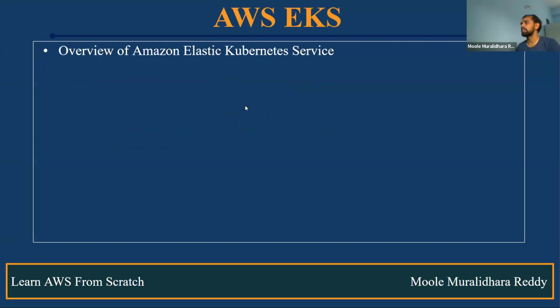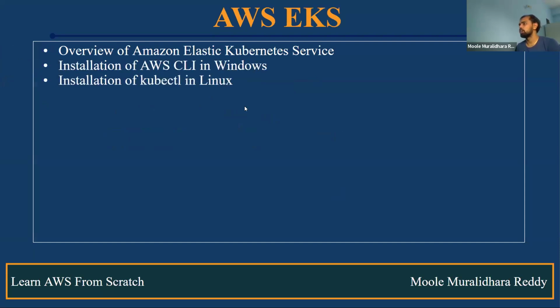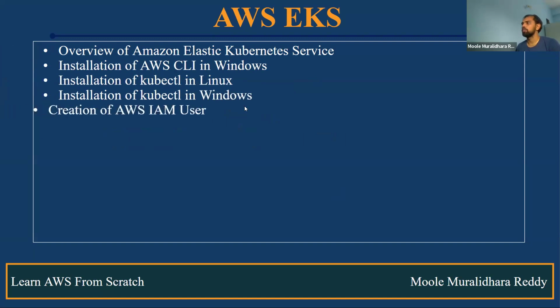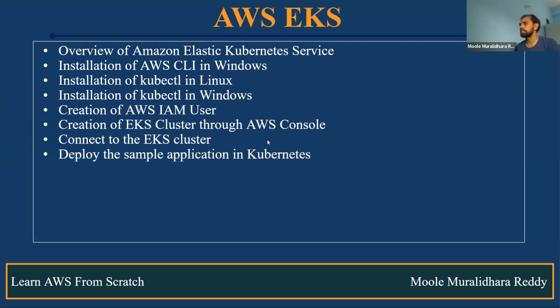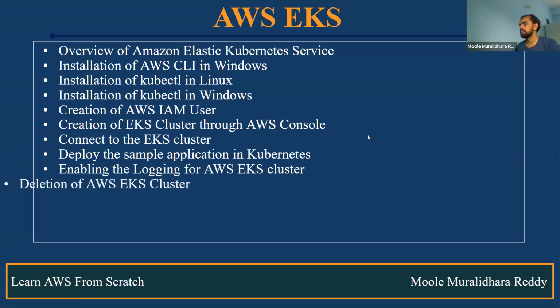The next one is EKS. What is EKS? Overview of EKS. How do we install AWS CLI and kubectl on Linux and Windows as well? How do we create the IAM user for creating the EKS cluster? How do we create the EKS cluster through the console? And also, how do we connect to the EKS cluster? How do we deploy the sample application in Kubernetes? Everything we discuss. And also, how do we enable logging for the EKS cluster? How do we delete the AWS EKS cluster?